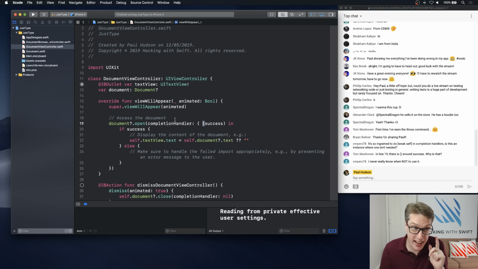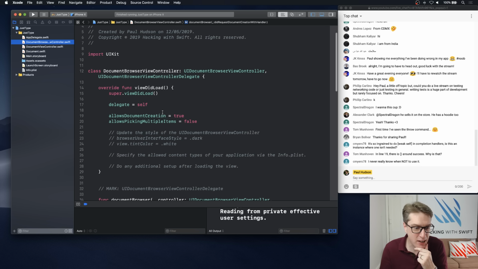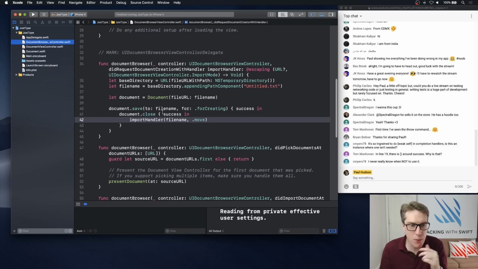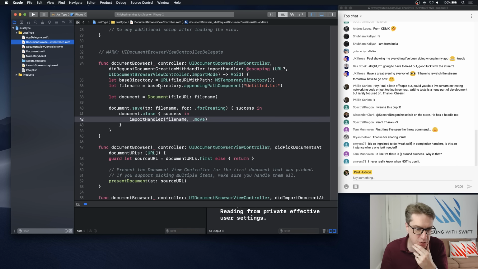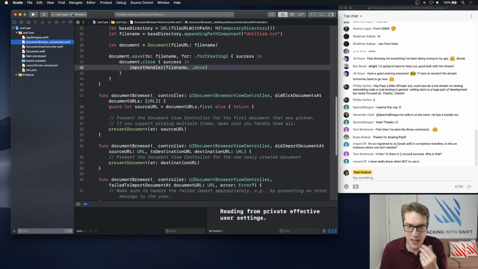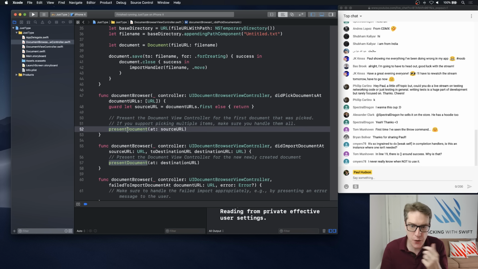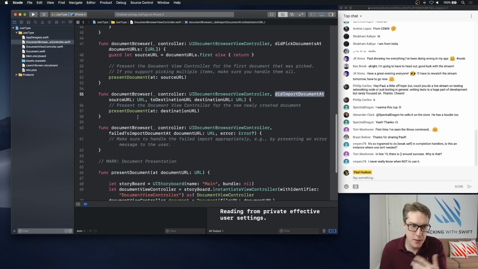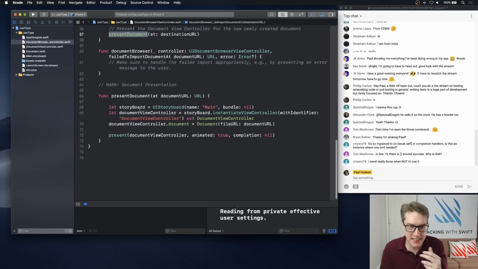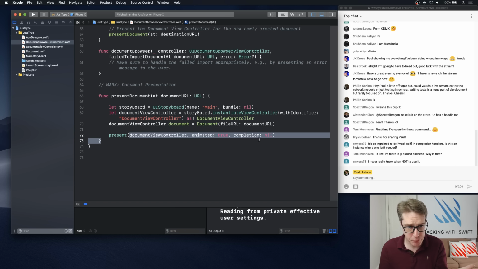Yes, we're looking at the navigation controller. Back on topic again. You'll see in DocumentBrowserViewController, things like didPickDocumentAt and didImportDocumentAt, which all call down to presentDocument. That creates one of our document view controllers, creates a document instance from the URL, assigns that to the document, and then presents it. That's what it's doing right now.